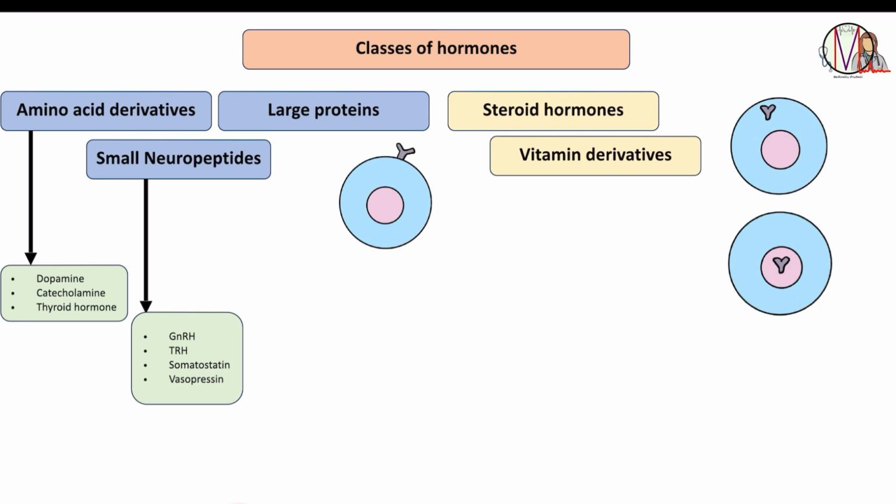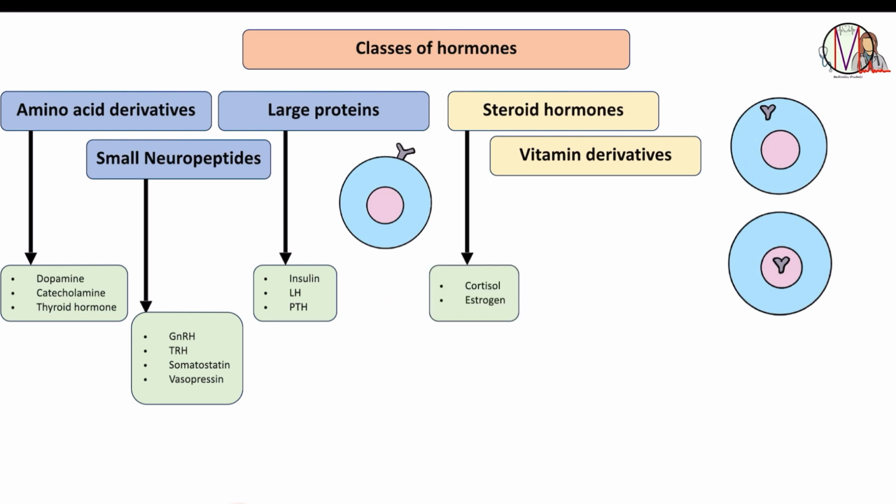And as for large proteins, the examples are insulin, LH, and PTH. For steroid hormones, the examples are cortisol and estrogen. Whereas for vitamin derivatives, the examples will be retinoids, obviously vitamin A and vitamin D.